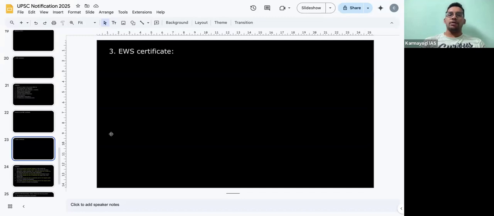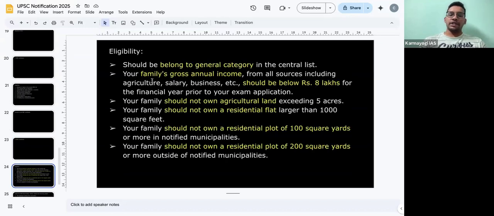Now coming to the EWS, economically weaker sections. This has been introduced since 2019, right? Let's see about the eligibility as well. First, you must belong to the general category in the central list, right? And your family's gross income from all sources should not exceed 8 lakhs. Any sources, agriculture, business, anything, right? So any salary also, unlike OBC where salary is not considered, but here if income is above 8 lakhs, you are not eligible to get the EWS certificate, right?